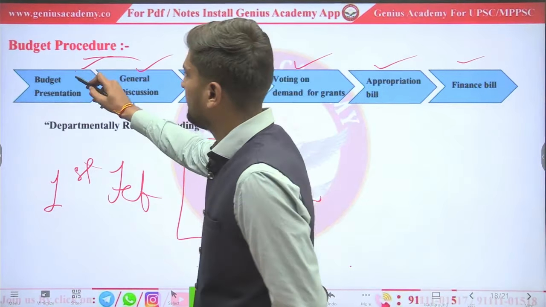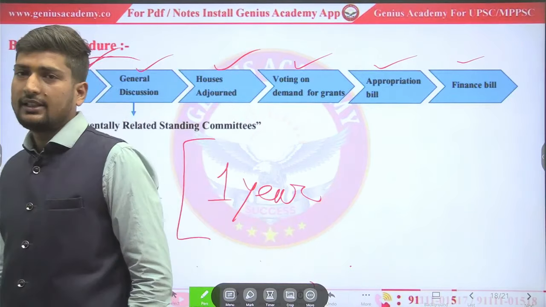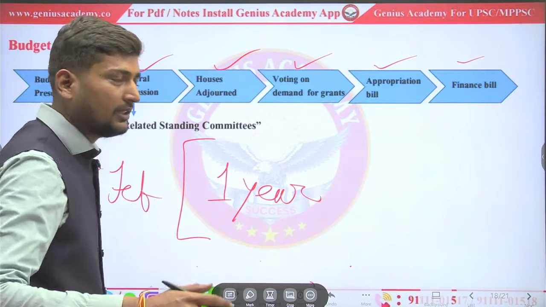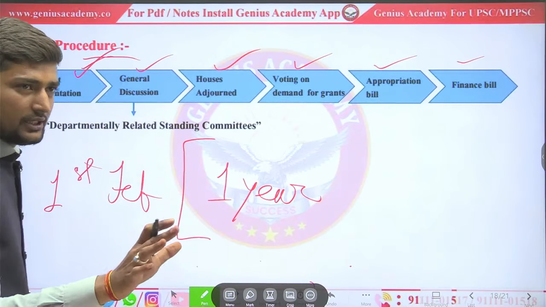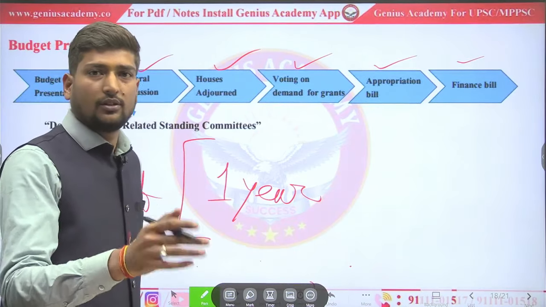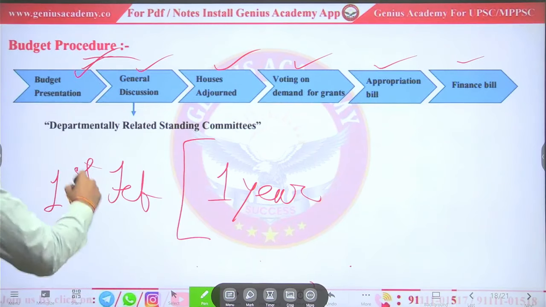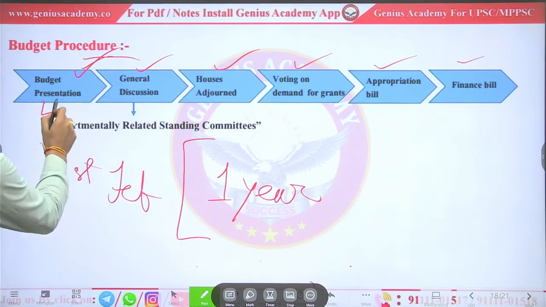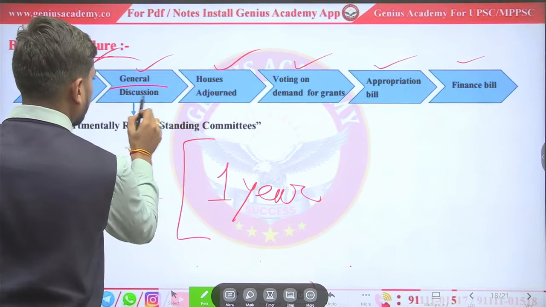So see first process, budget presented. When budget is presented by finance minister in Lok Sabha, there will be no discussion, no interruption during the speech. So there will be no discussion in this stage. After that, there will be general discussion.